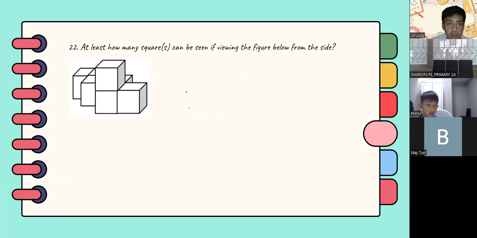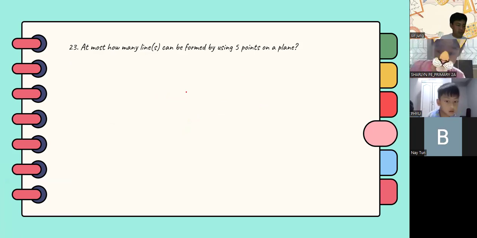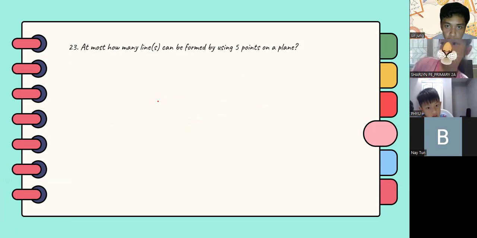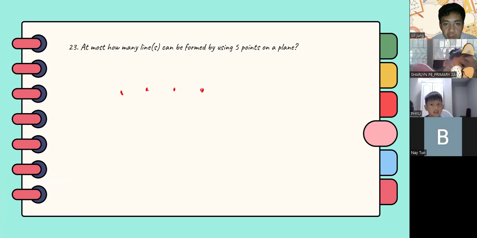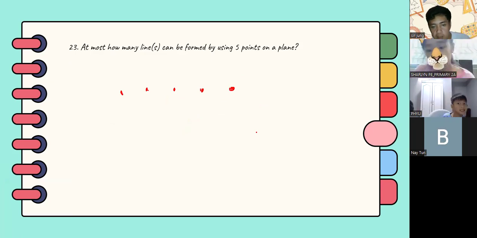If none, we'll proceed to number 23. Question: at least or at most, how many lines can be formed by using 5 points on a plane? So we have 1, 2, 3, 4, 5. How many lines can you form with that?